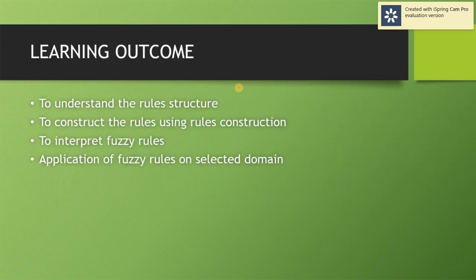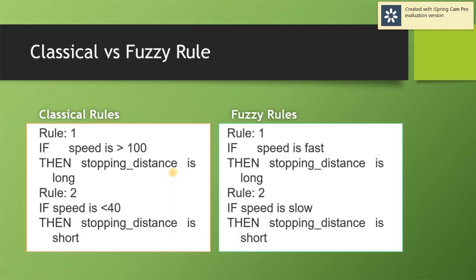First thing first, let us take a look at the learning outcome. First, we are going to understand the rule structure, the fuzzy rule structure. The second one is to construct the rules using rules construction. Then we are going to interpret these fuzzy rules. Last but not least, we are going to take a look at the application of fuzzy rules on selected domain.